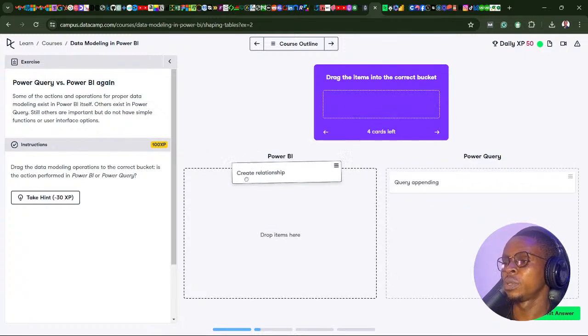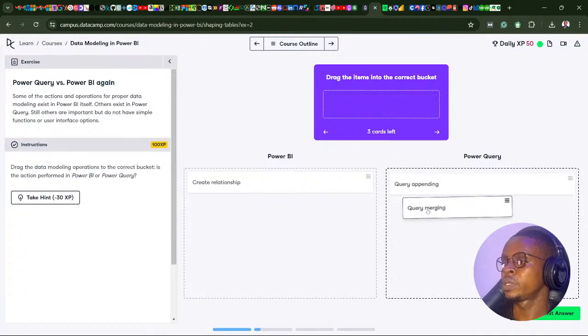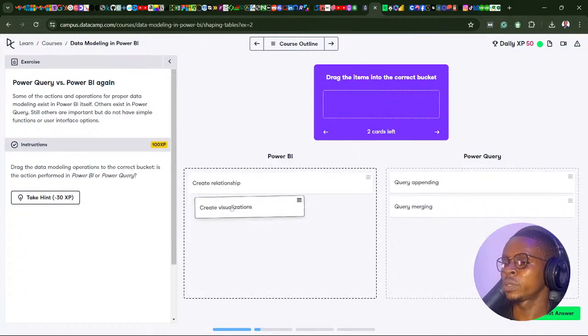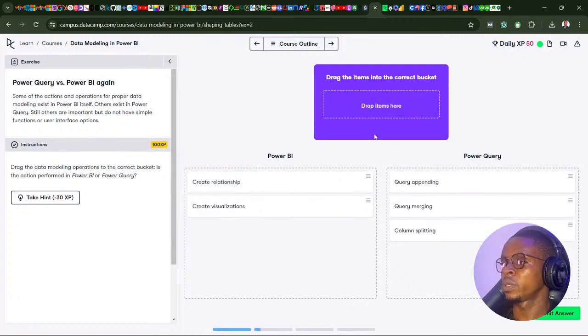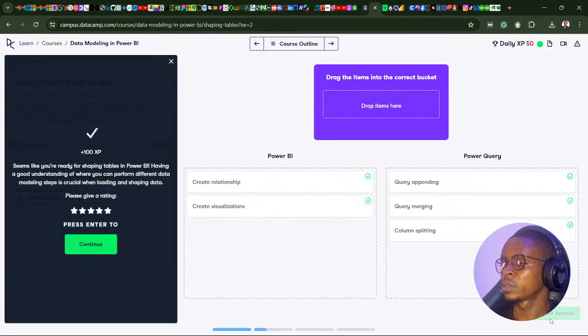Create relationship, do that in Power BI. Query merging, Power Query. Create visuals, Power BI. Column splitting, definitely Power Query. Let's submit that. We nailed it. So it seems like you are ready for shaping tables in Power BI.